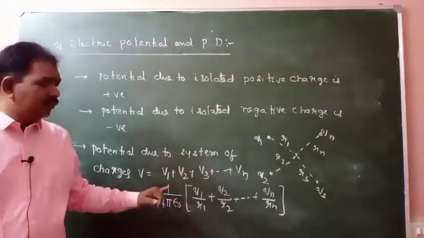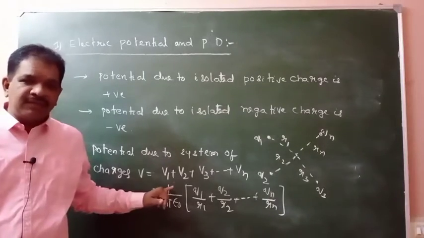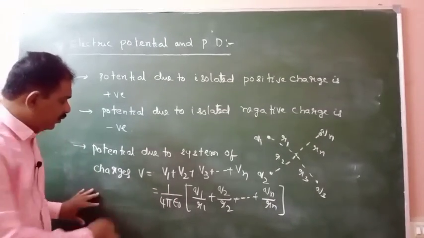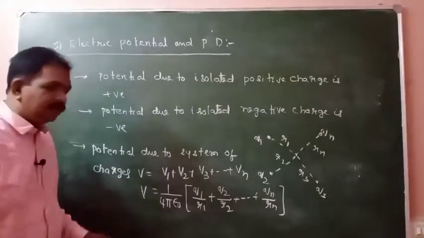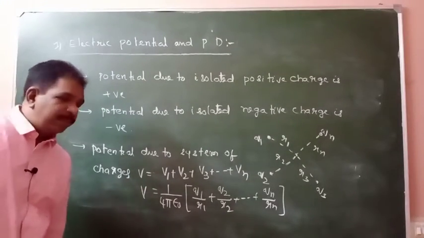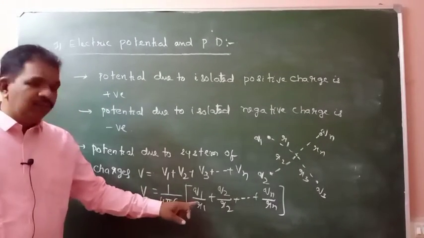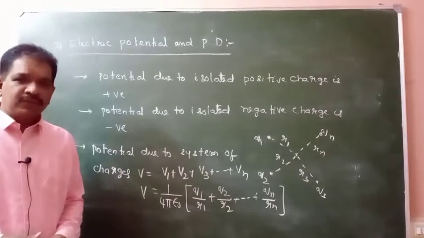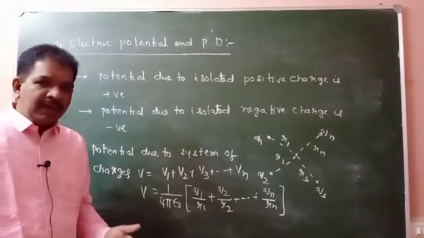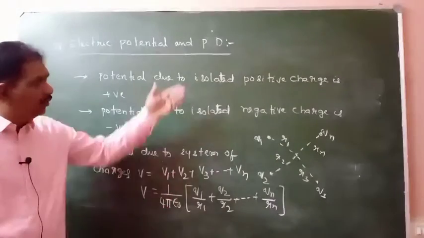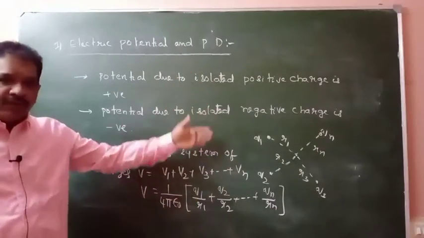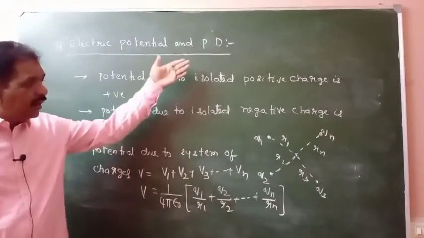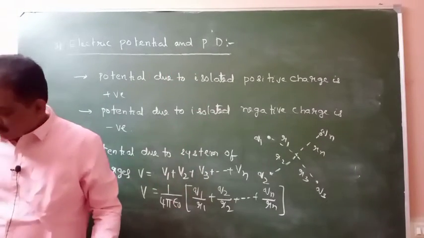Okay, due to multiple charges, if we want to calculate the potential, we have to use the formula V is equal to 1 by 4 pi epsilon naught Q1 by R1 plus Q2 by R2 so on Qn by Rn. Just pause the video and try to write down the points, all of you. Clear? Pause the video and try to write down in your notebook.